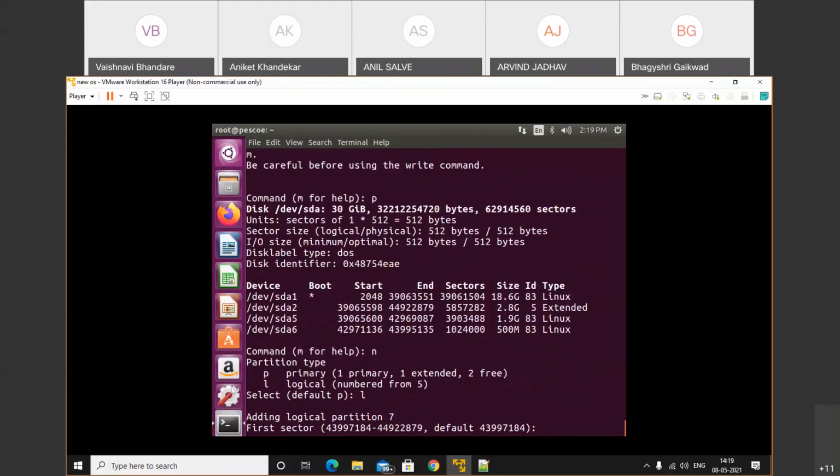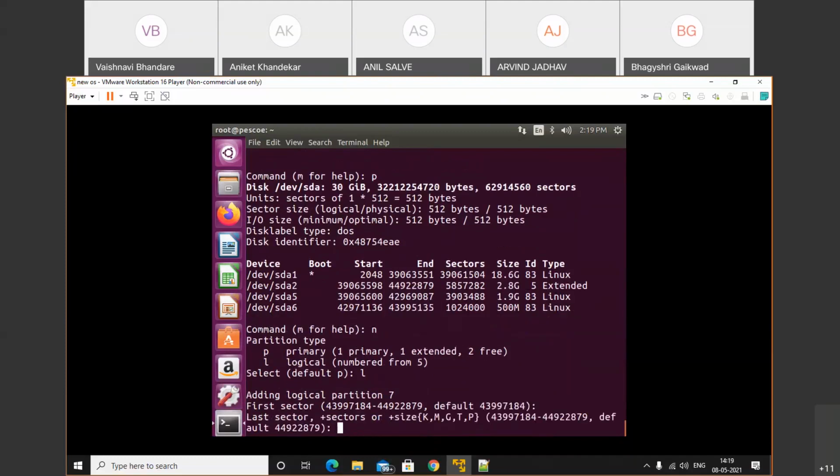It will ask for adding the logical partition. The first sector is 43997148. So the starting one, as it is, just press Enter. Then it will ask for the last sector. Okay, so this one is the first sector. As it is, press Enter. After Last sector you will get a bunch of options. See, here I will create a 250 MB partition.